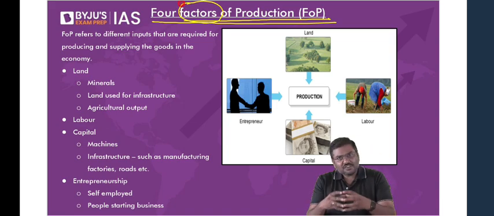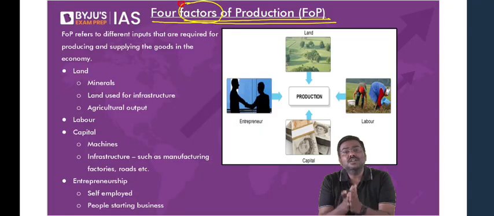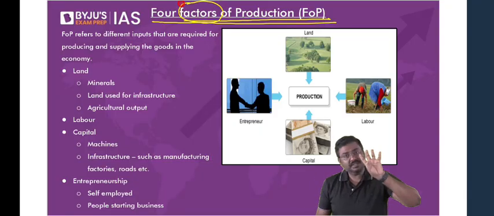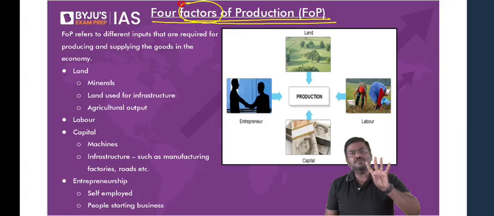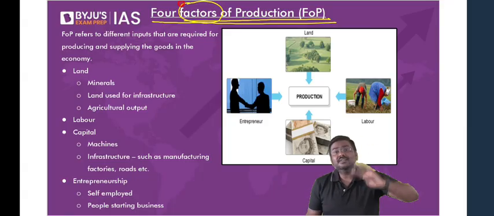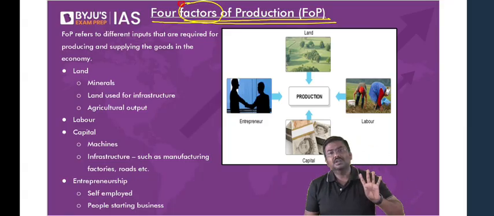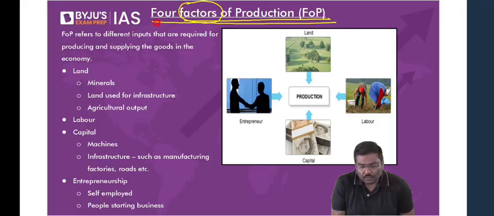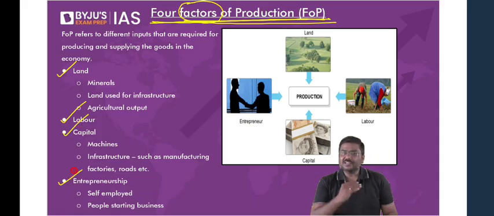Now, the factors of production in economics are generally divided into 4 parts. This is my second point. The factors of production are classified into 4 types. Hence, we call them the 4 factors of production. What are these 4 factors of production? One is called land. The second one is called labor. The third one is capital. And the fourth one is entrepreneurship. I'll explain one by one.